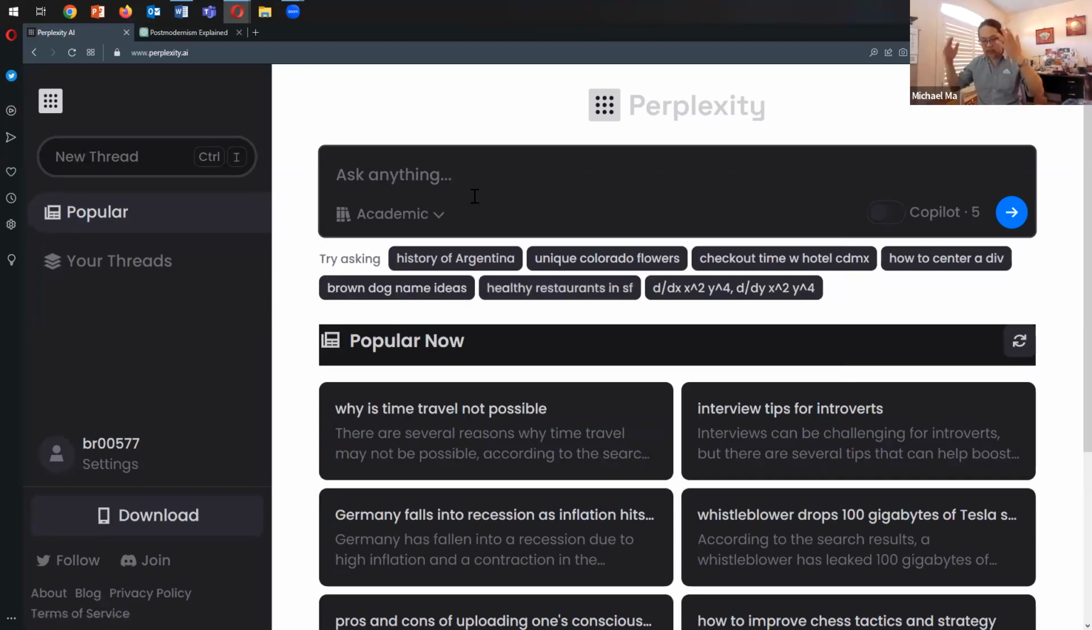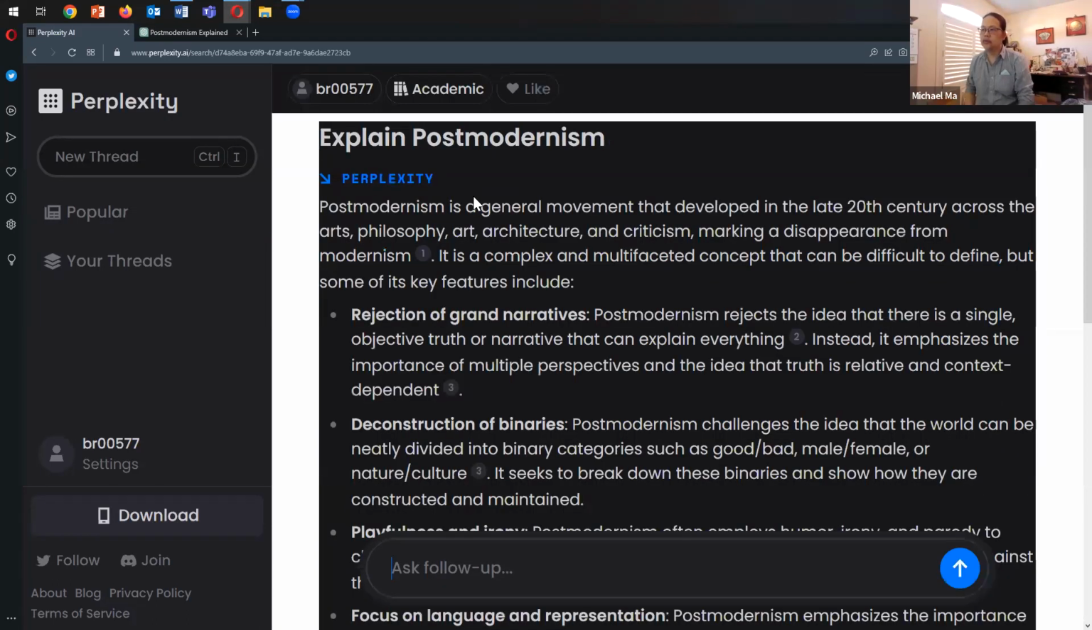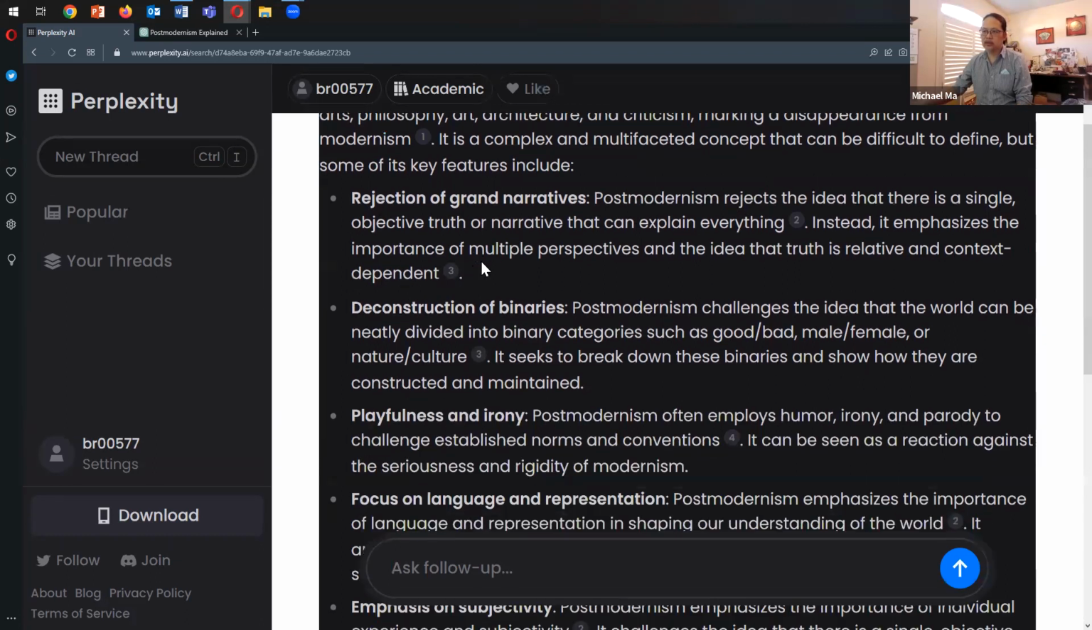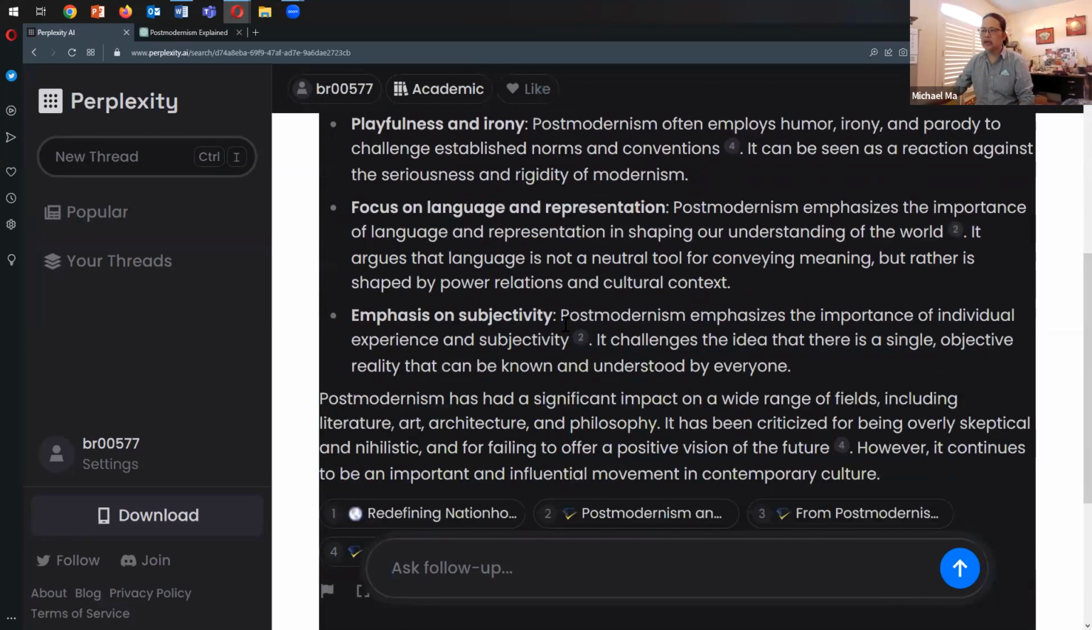So I've selected that. So let's go back to our tried and true search term, which is explain postmodernism. Yeah, so it's quite quick. It says here postmodernism is a general movement, blah, blah, blah. It also likes to put a number of features of postmodernism under these bullets. And then it has a concluding paragraph.